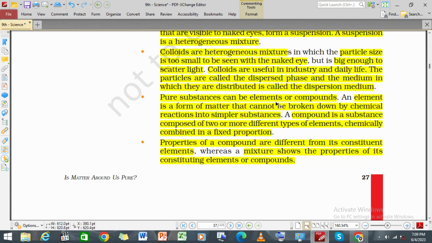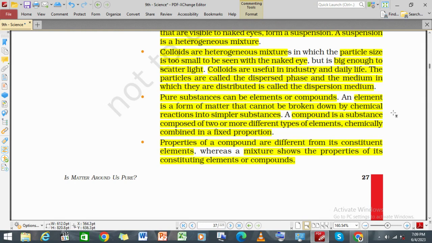The pure substances can be elements or compounds. An element is a form of matter that cannot be broken down by chemical reaction into simpler substances. A compound is a substance composed of two or more different types of elements chemically combined in a fixed proportion.